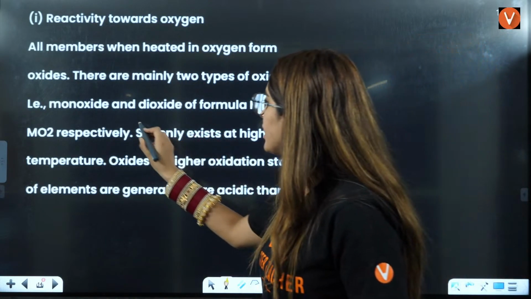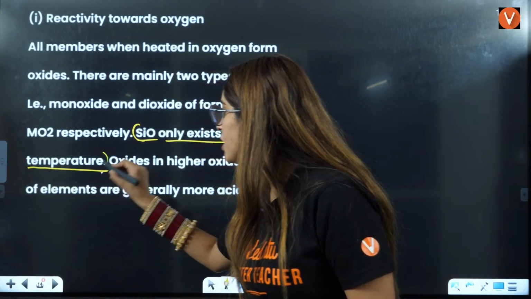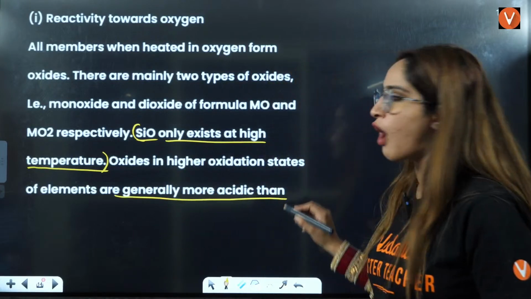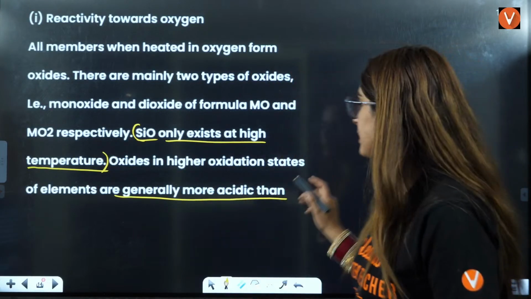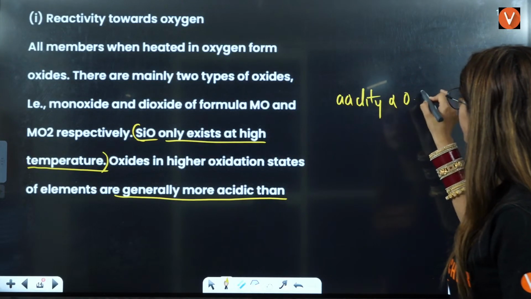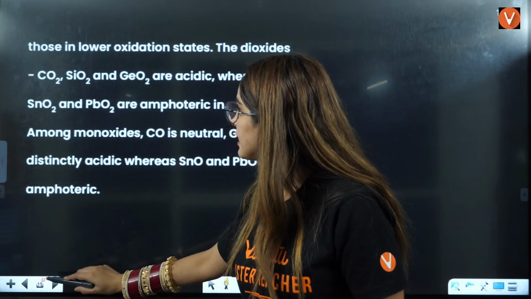From here you start. SiO only exists at high temperature. Oxides in higher oxidation state are generally more acidic than in lower oxidation state. That means the acidity depends on the oxidation state, which I have told you before also, right? Okay, this you have to see.